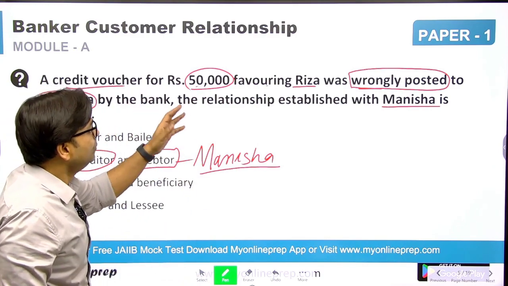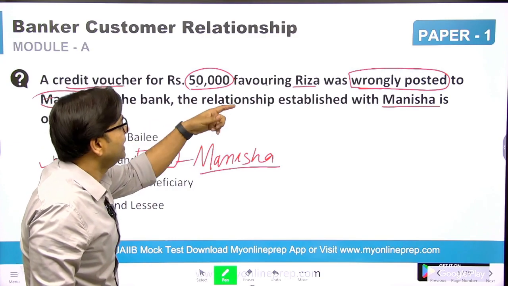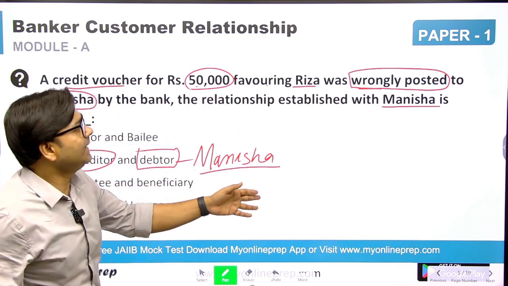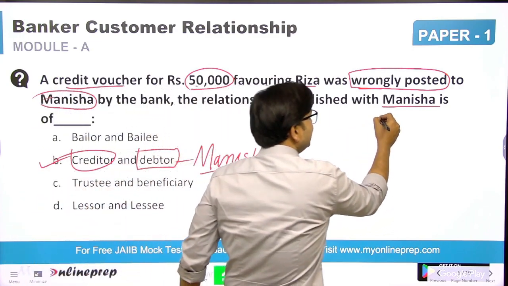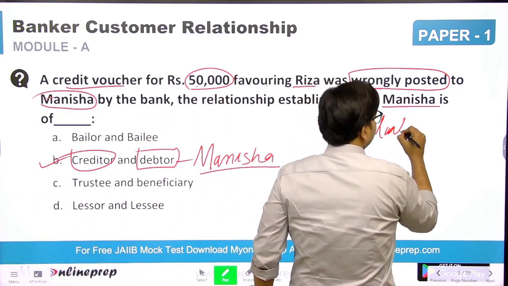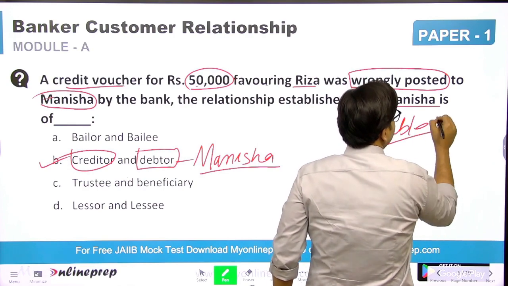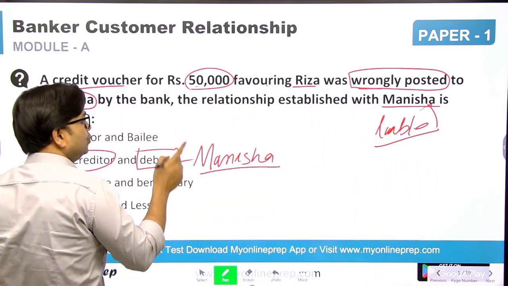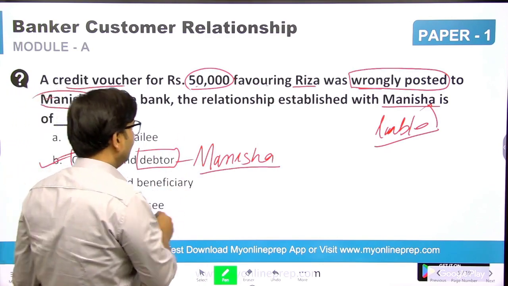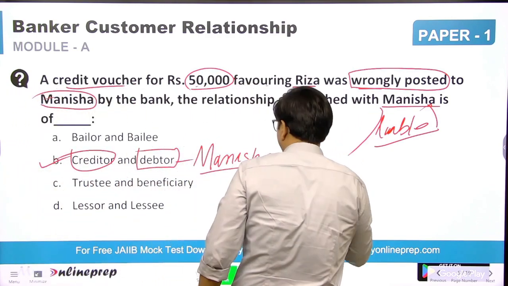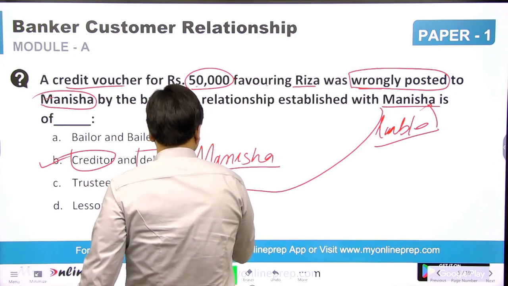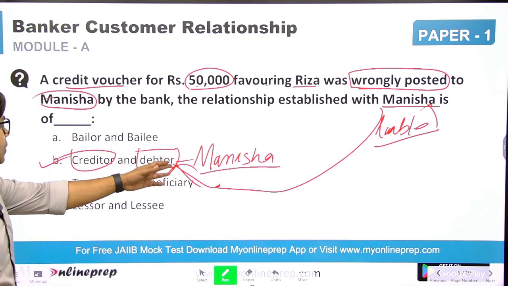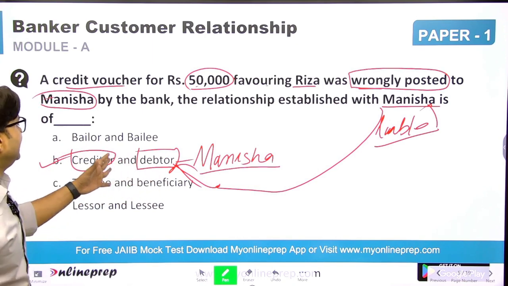It was intended to be credited to Riza's account, but instead of Riza's account, it was wrongly credited to Manisha. Manisha is liable because this is not Manisha's money. This particular money does not belong to Manisha. In that scenario, the law says that Manisha has to pay the bank. So the relationship will be creditor and debtor.